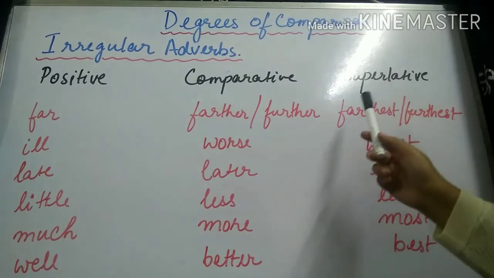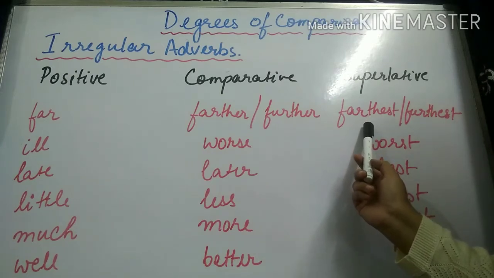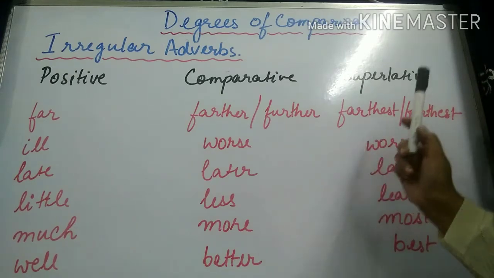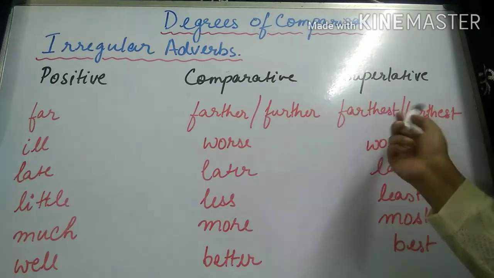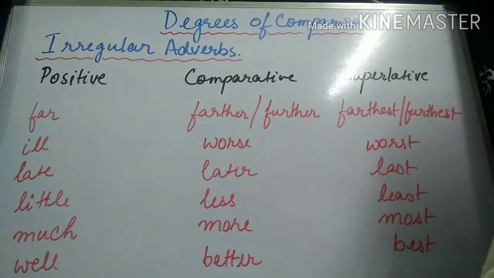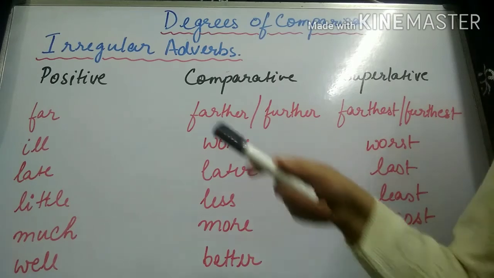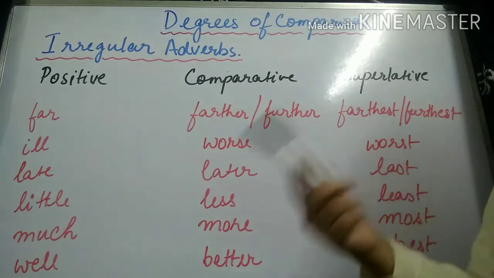In the superlative degree, the word takes up the forms farthest, F-A-R-T-H-E-S-T, and furthest, F-U-R-T-H-E-S-T. These two sets of words are often used interchangeably, but they do have a slight difference in meaning. Farther and farthest refer to a great distance.